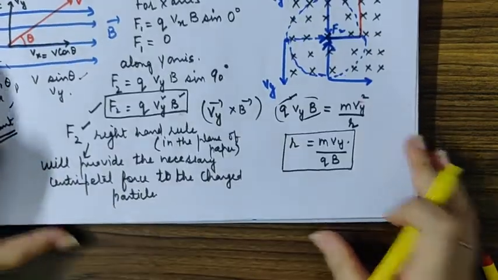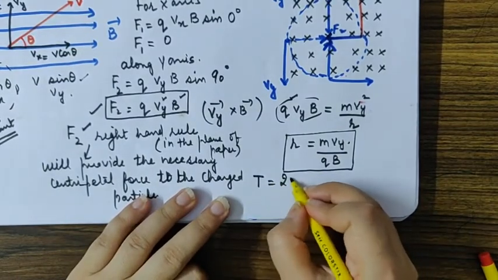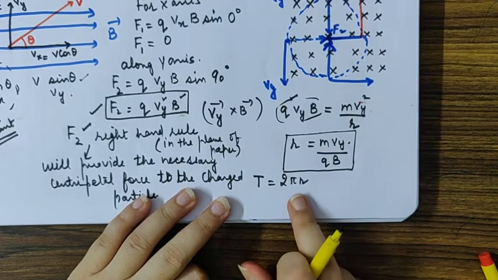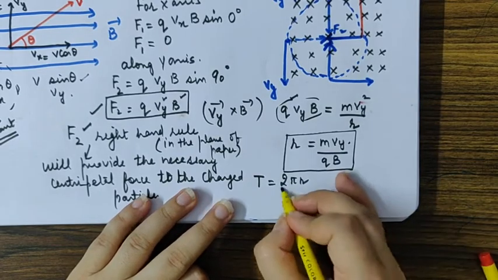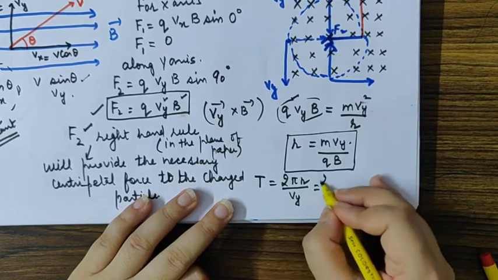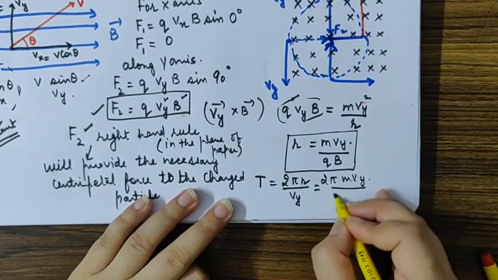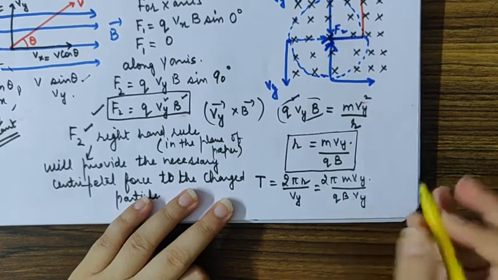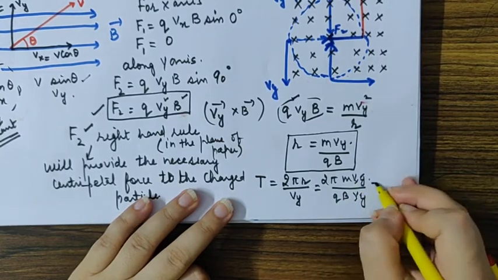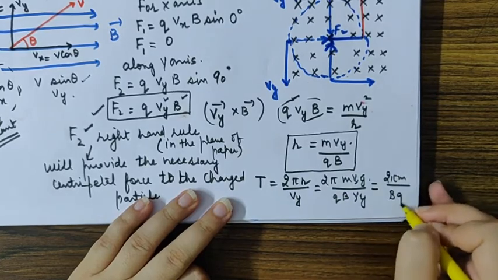What should be the time period of the particle's rotation? It will be given by distance divided by speed. Obviously it will move a distance equal to the circumference of the circle. It was moving with the speed Vy. Put down the value of r, 2 pi mvy over qB, divided by Vy. Vy cancels with Vy. I get the value of the time period to be 2 pi m over Bq.